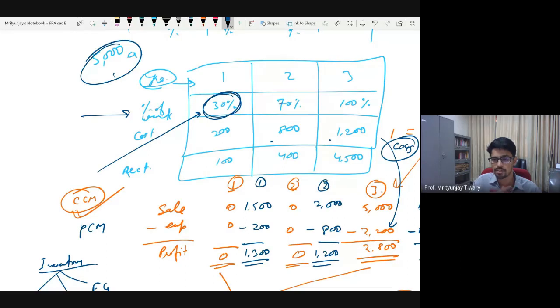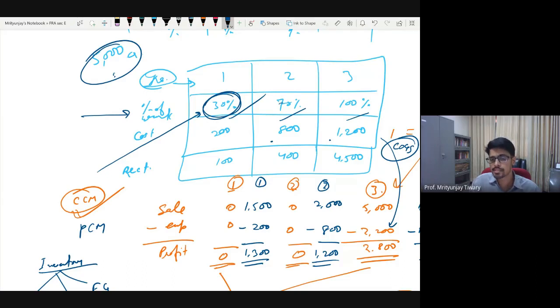Why? Because let's say I do a deal with Mishra, and we enter into a contract wherein I am supposed to construct something for her, and the work spans in this manner: in first year I did 30%, second year 70%, and third year 100%.